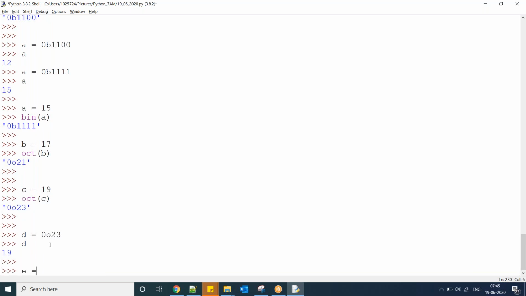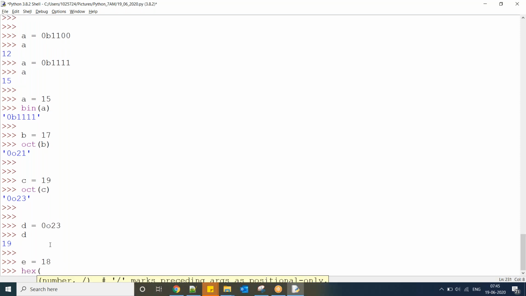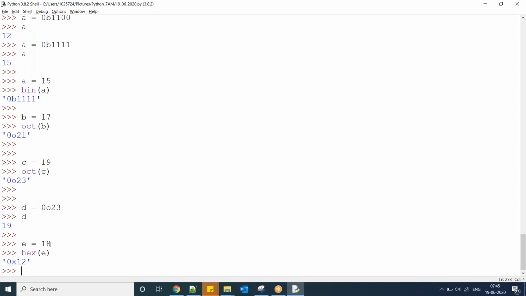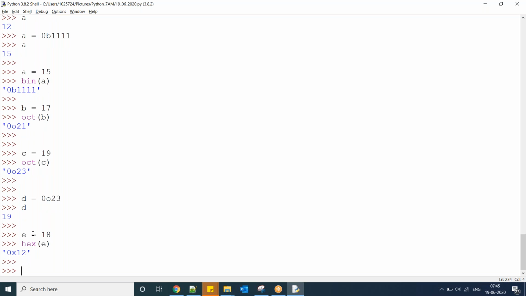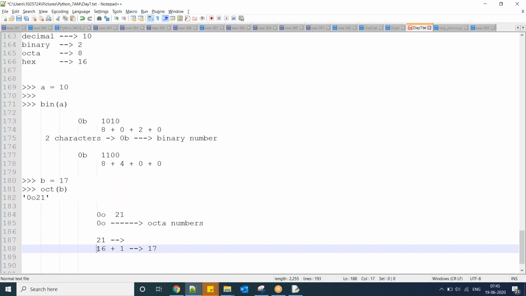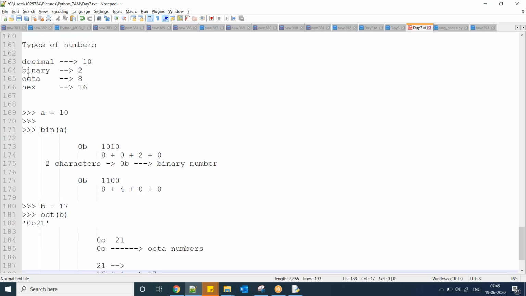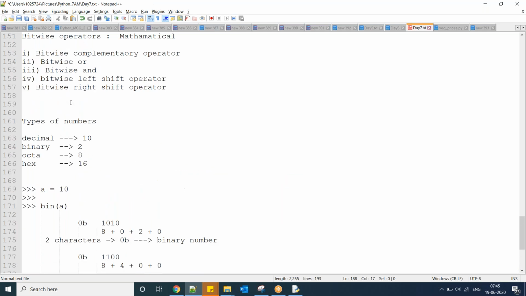Similarly hexadecimal also. E equal to 18, now hexadecimal of E. 0x is hexadecimal, 1 2. 1 2 means 2 into 16 power 0 plus 1 into 16 power 1. So this is binary, octal and hexadecimal.